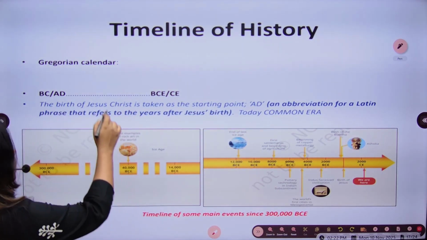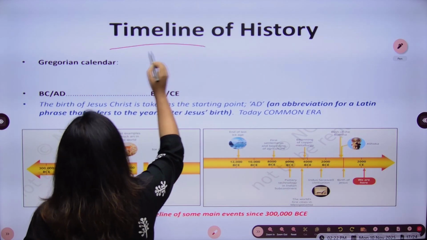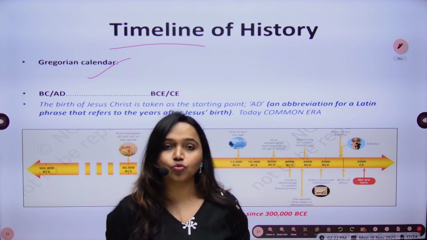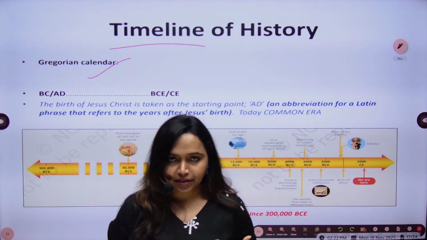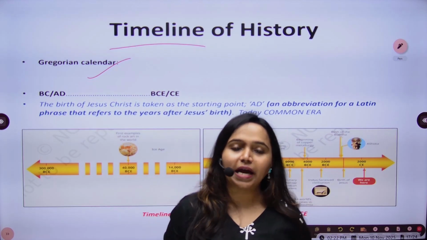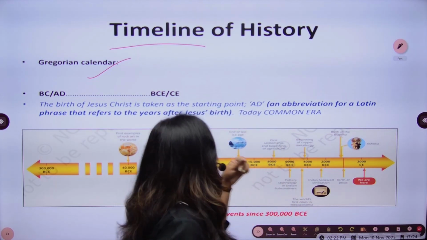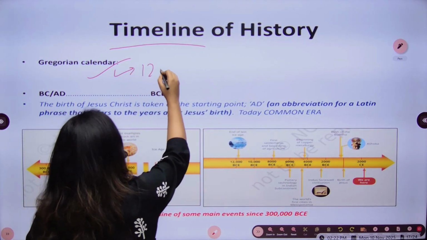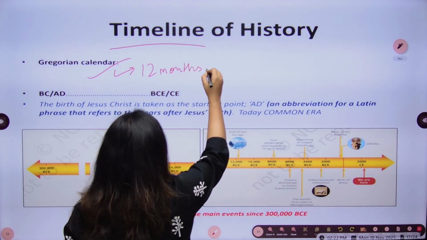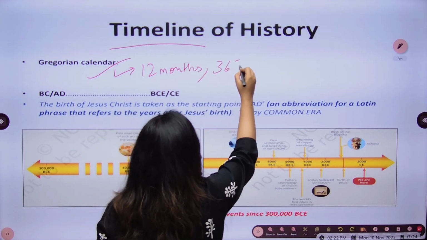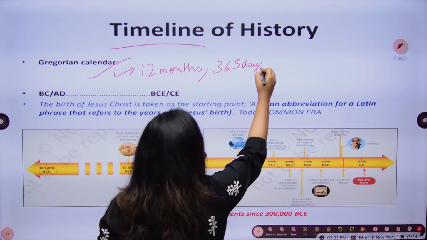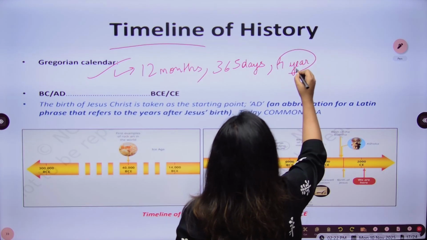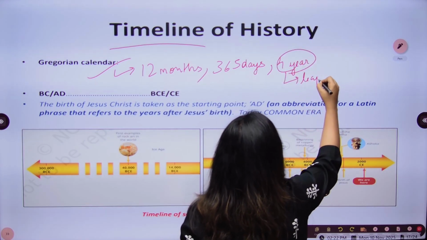So before moving to that, we can talk about the timeline of history. This is the Gregorian calendar. We all know that it is the standard calendar when it comes to measuring any kind of time related things, for knowing different months and different years. So we have the Gregorian calendar, which is used worldwide, and this has 12 months in it, which are divided into 365 days, and in every 4 years there is a leap year, okay?